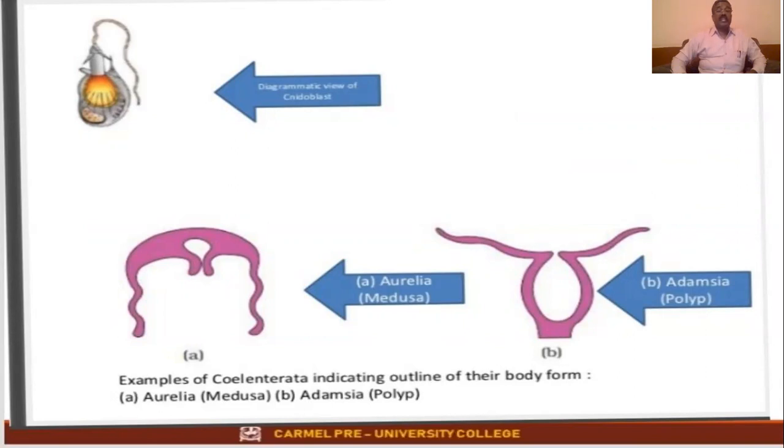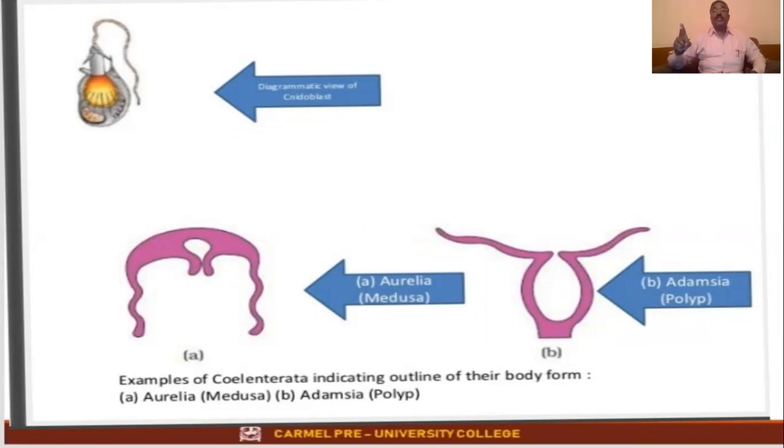Examples of coelenterates indicating the outline of the body form. Aurelia is the medusa form, that is umbrella shaped. Adamsia is the polyp form. Here the organisms are of two types: medusa and polyp. Medusa is umbrella shaped and free swimming, whereas Adamsia or polyp is the sedentary or fixed one. So there are two forms.